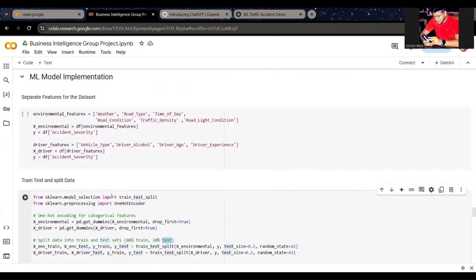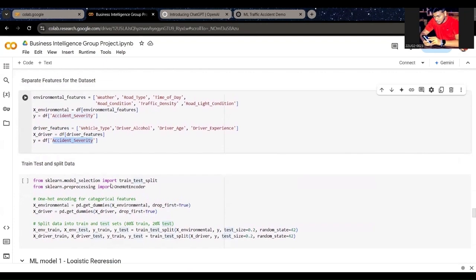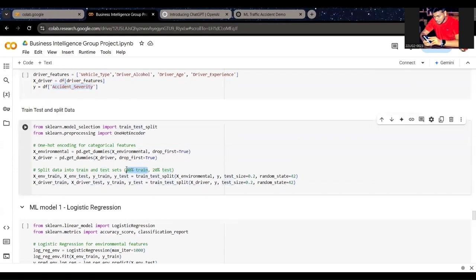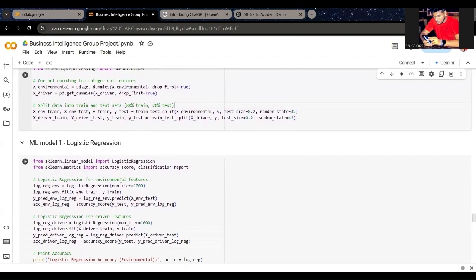The last phase is machine learning model implementation. First we separate our features as environmental features and driver features. Our target variable is accident severity. Then we split our data, 80% as training data and 20% as testing data. We implement 3 machine learning models. In each, we calculate the accuracy and implement a classification report separately.